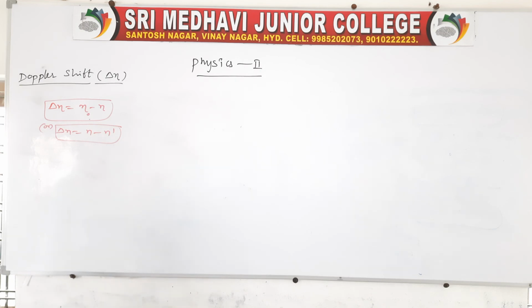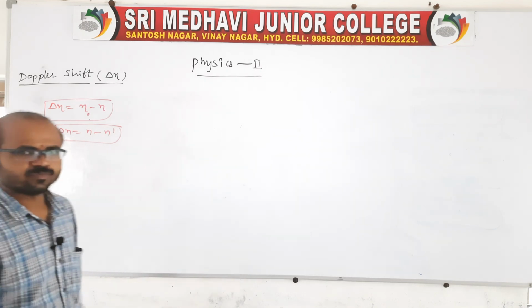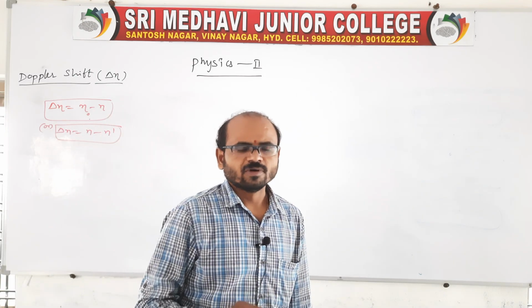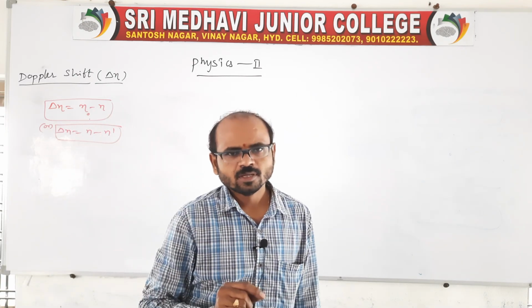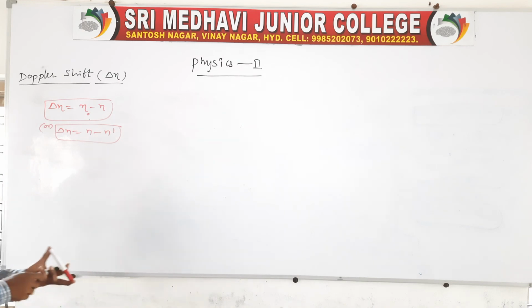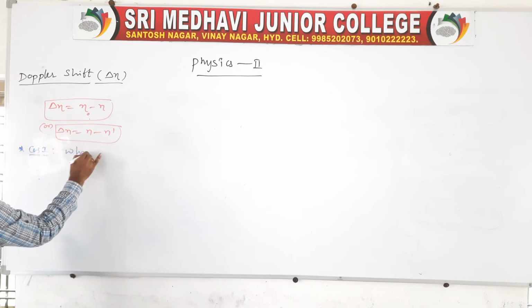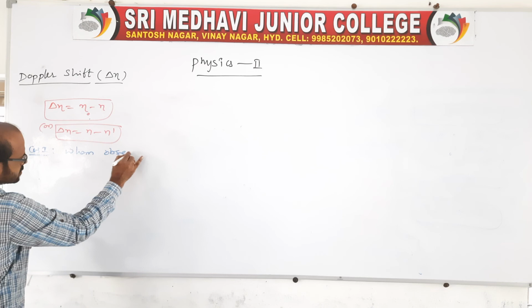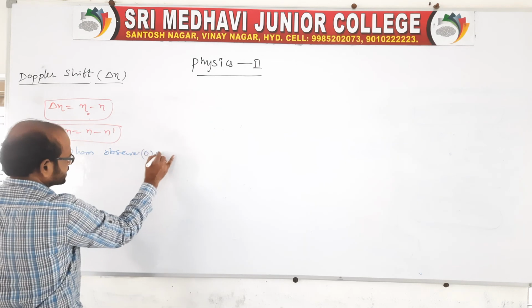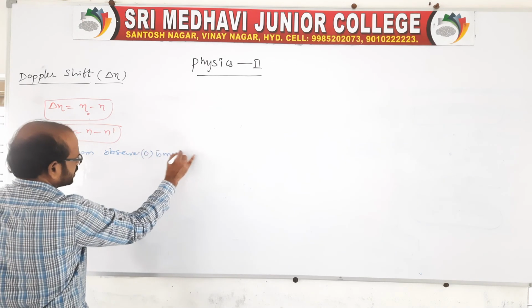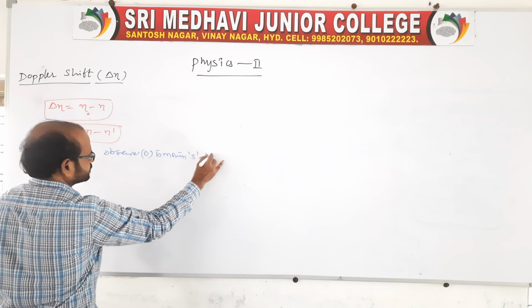Now in this case also we have to prove the Doppler shift when the observer is in motion. There is a case when the observer is in motion but the source is at rest. This is the situation given in this case. Look at when the observer, that is O, is in motion but the source is at rest.